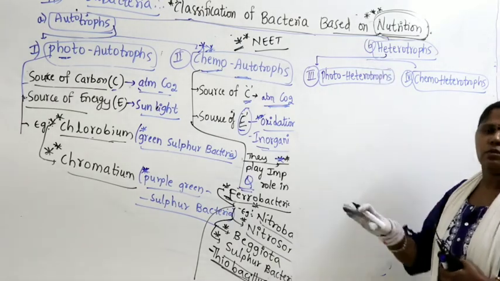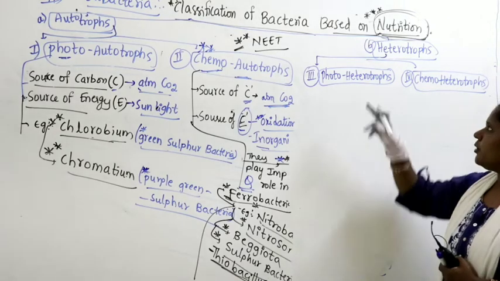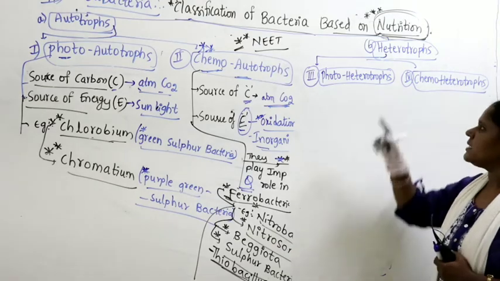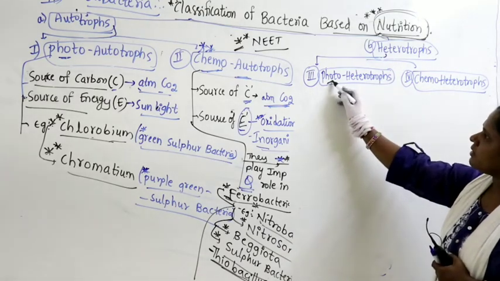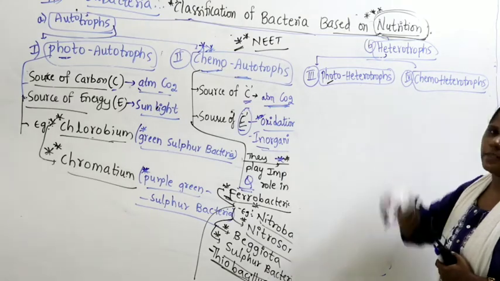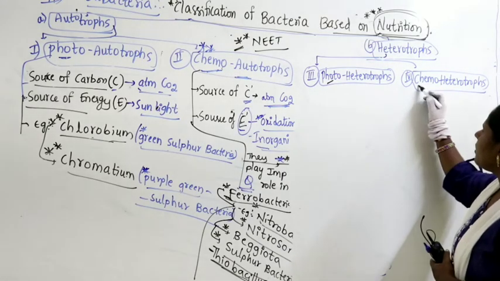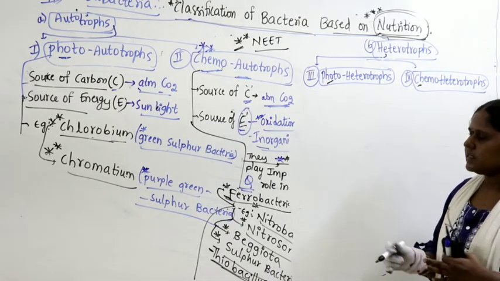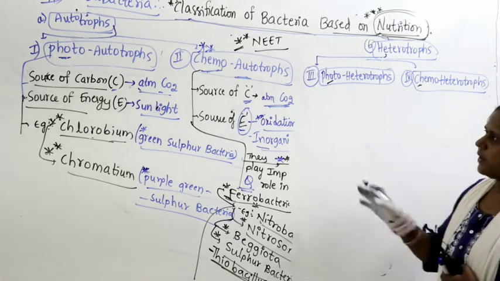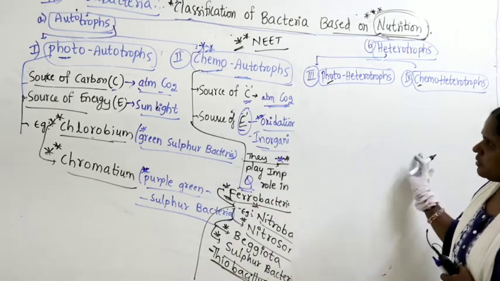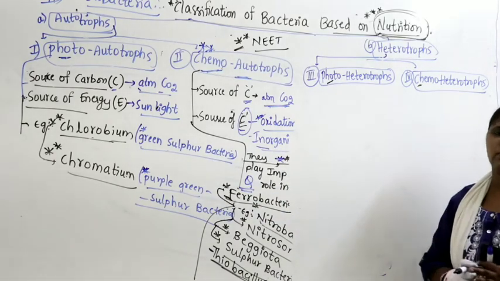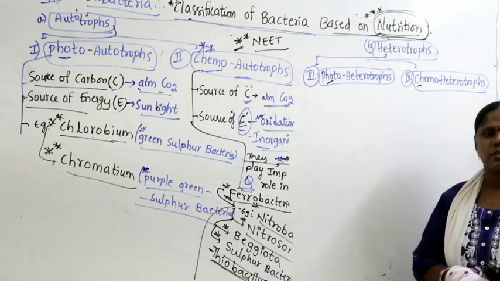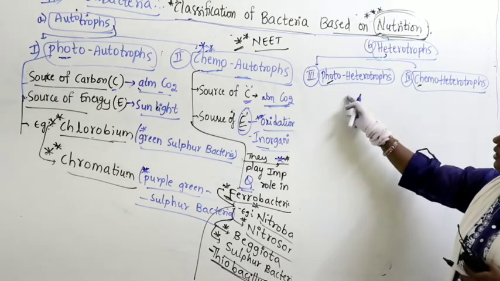Now let us continue further categorizing heterotrophs into 2 categories. What are heterotrophs? You studied in lower classes. Heterotrophs depend on other organisms for food and nutrition, but here some of them depend on sunlight, so they are called photoheterotrophs, and some of them depend upon chemical components, they are called chemoheterotrophs. So my sincere suggestion to all of you, make sure that you practice all 4 categories along with the examples. Practice quite a number of times and try to remember all these examples. So let us continue our discussion with the third category, photoheterotrophs.